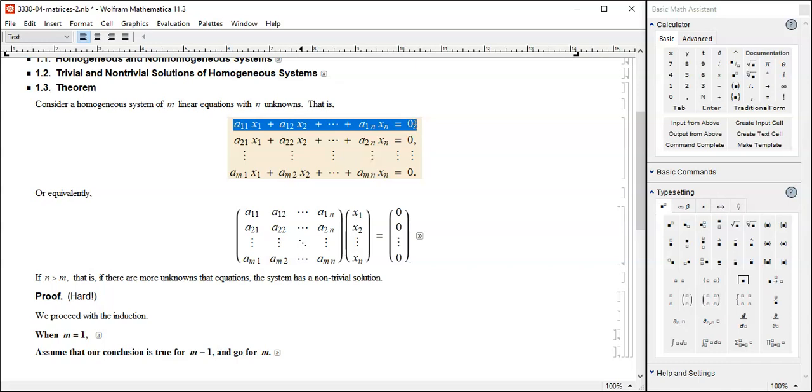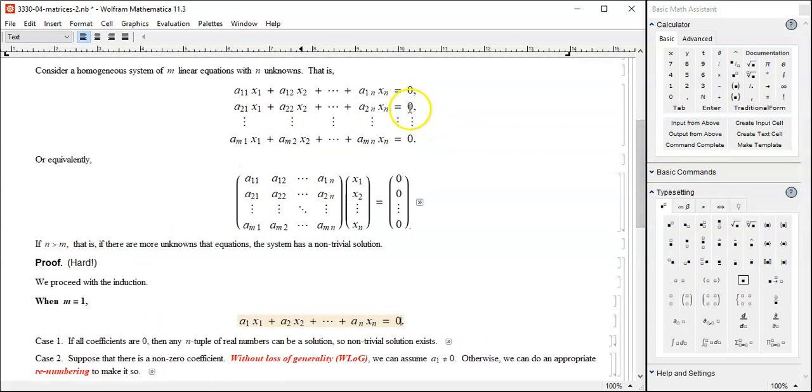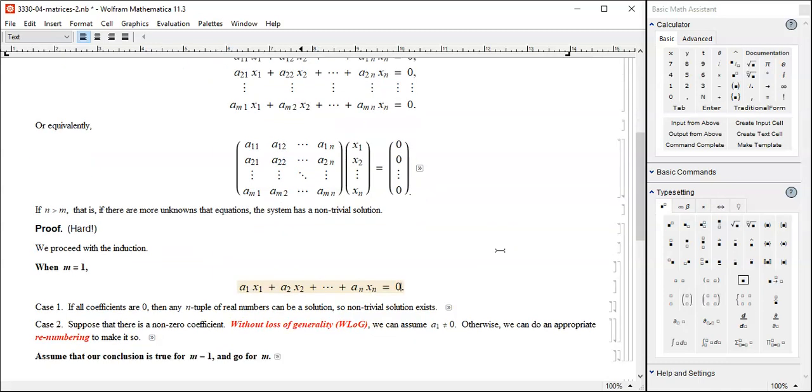In that case, do we have a non-trivial solution? That's something we want to establish. Ready? Okay, here we go. We have just one equation, so we don't have to write first row, second row, third row, all the way to 10th row. Just one row, that's enough. And then how many unknowns? We have n unknowns, n is greater than 1, more than or equal to 2.